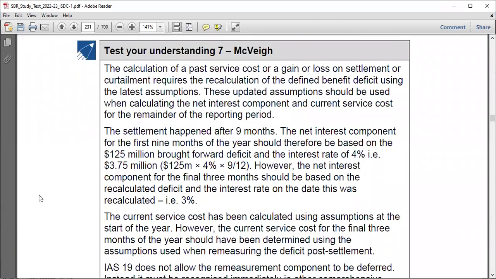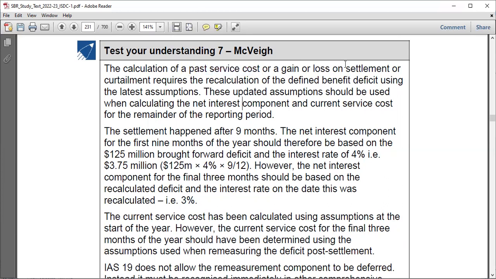So first of all, you have to follow those procedures, right? As we say, in case there is a plan amendment, settlement, or curtailment, you have to follow those procedures, right? On the net interest component as well as that remaining current amount. The calculation of the past service cost or a gain or loss on settlement. As I told you, when you speak of past service cost, you speak of amendment or curtailment.